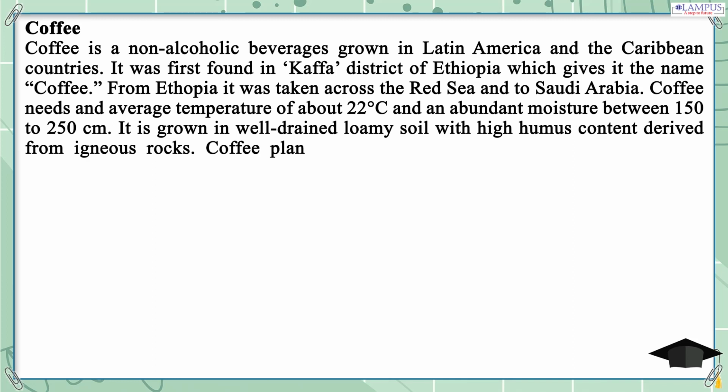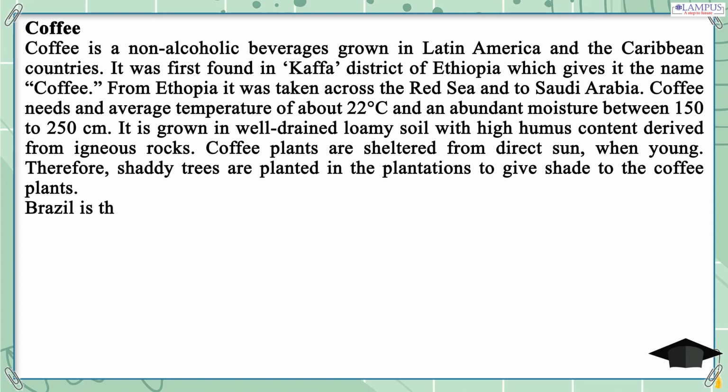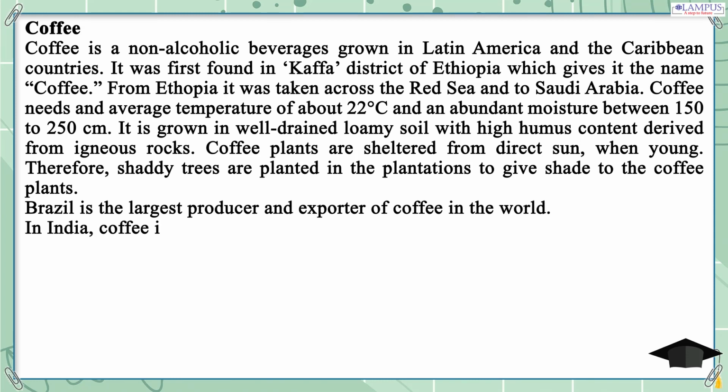Coffee plants are sheltered from direct sun when young. Therefore, shady trees are planted in the plantations to give shade to the coffee plants. Brazil is the largest producer and exporter of coffee in the world. In India, coffee is produced in Karnataka, Kerala and Tamil Nadu.